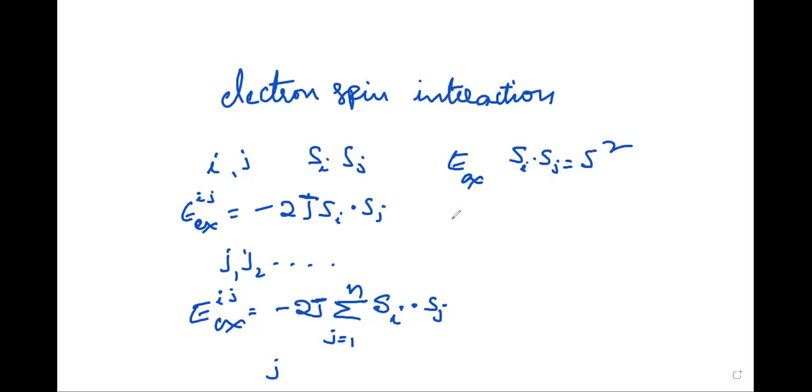Similarly E exchange is maximum when spins are anti-parallel, and therefore Si dot Sj means minus S square. Anti-parallel means angle pi, theta is equal to pi, then minus S square.